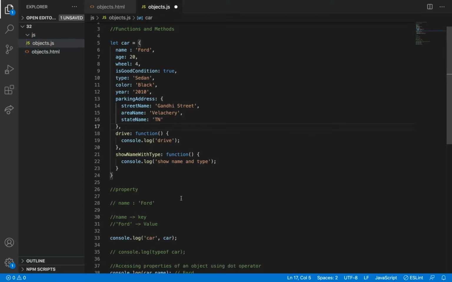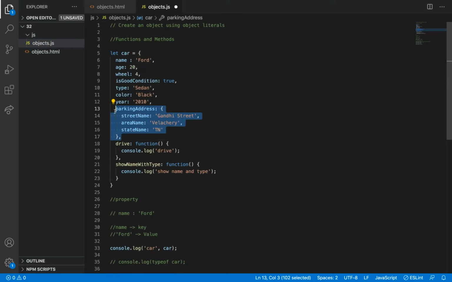So what we have written, we have added an object inside an object. So this is called nesting. You already know nesting of loops, you might have studied. For loop inside a for loop, right? Same like that, we can add an object inside an object. So this is called nesting an object. But this is an object name. We cannot say parking address is an object because we have declared this with a let. So this is an object, but here we have used a nested object.